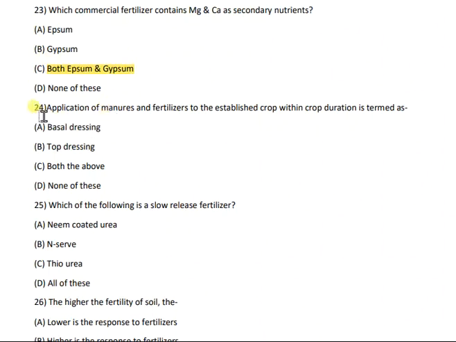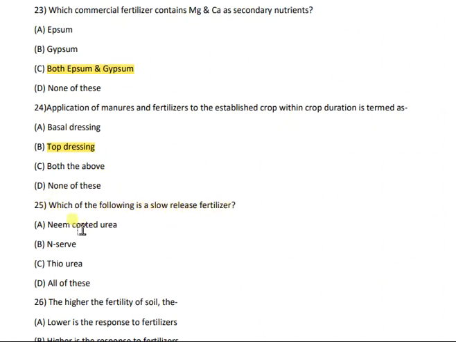Okay. Then moving forward to the next question, that is 24. Application of manures and fertilizers to the established crop within crop duration is termed as basal dressing, top dressing, both the above or none of these. And the correct answer is top dressing. Top dressing is the application of manure and fertilizer to the established crop within the crop duration. Got it?